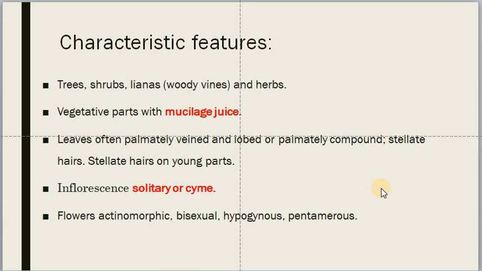And the position of ovary is superior, in other words, so it is hypogynous. And the sepals, petals, androecium, gynoecium, all are having multiples of 5, or if you see the calyx, petals will be a multiple of 5, corolla will also be a multiple of 5, that is 5, 10 like that, so it is pentamerous.